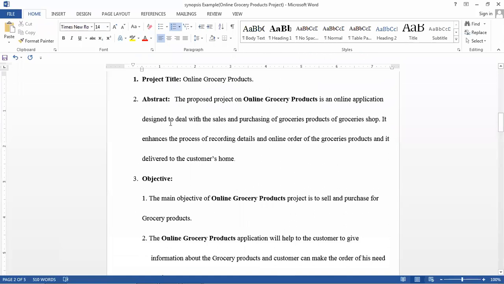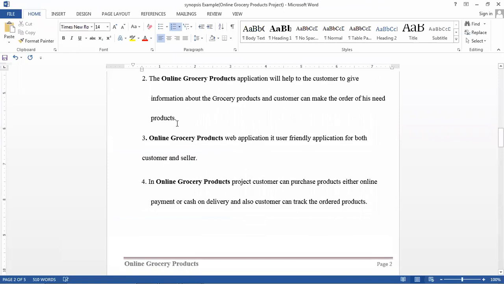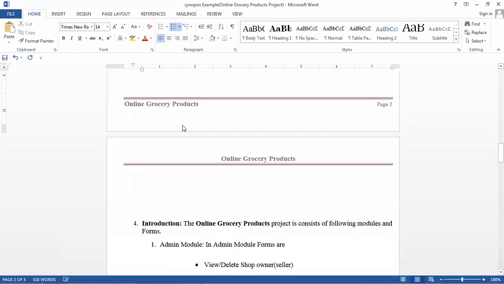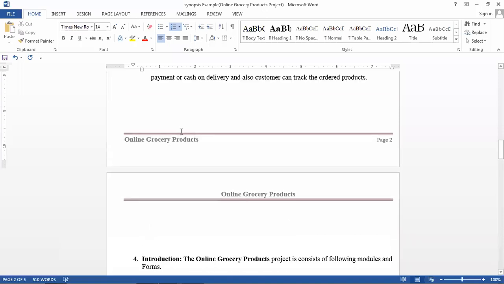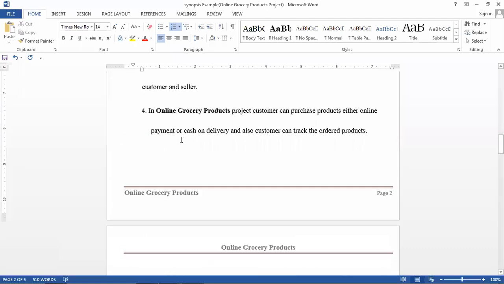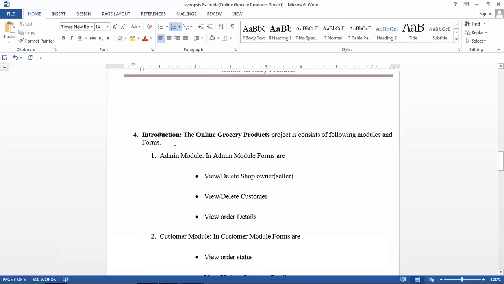Okay, four to five sentences, and in the objective you can mention at least two to three points. Whichever is important, mention that. Don't put silly aims, put the important one. Okay, so next, the fourth point, is the introduction.